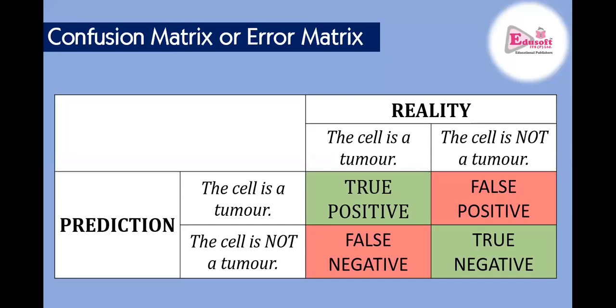Or if something is predicted not to be and it really was not, then it is a true negative prediction. So now you should be able to understand true positive, false negative, true negative. And the simplest way to understand is you just remember one line, that false is error. If you remember this line, rest of the things you can easily remember.